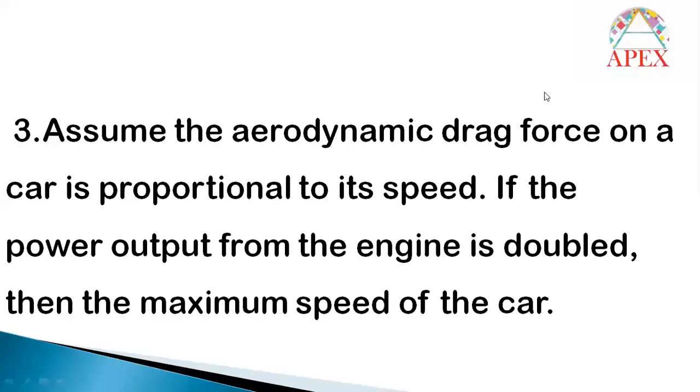Okay. And question number 3. Assume the aerodynamic drag force on a car is proportional to its speed. Here it is given that aerodynamic drag force, that means the resistance force due to air only. So that force is given, it is proportional to speed only. Directly it is given F is proportional to V. If the power output from the engine is doubled, then the maximum speed of the car.